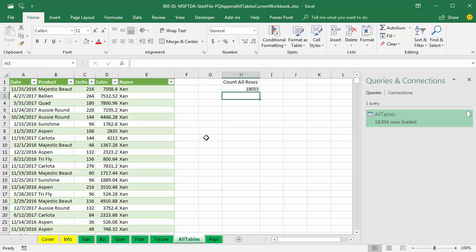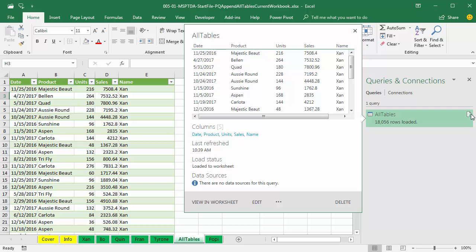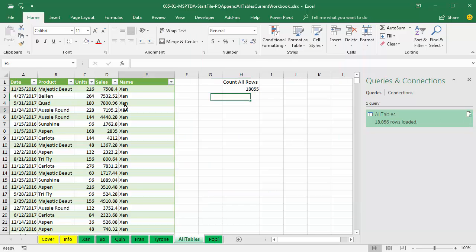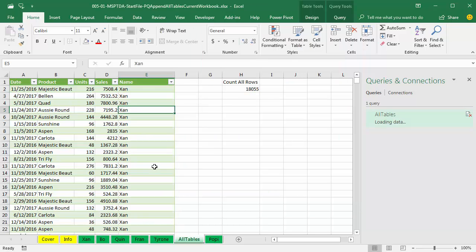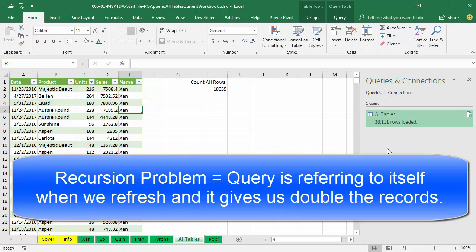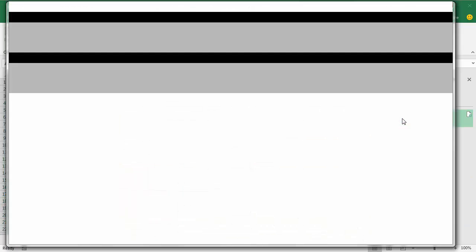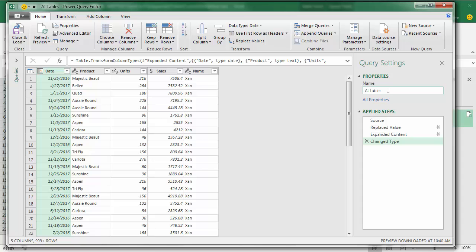Now let's do one last thing to prove to ourselves that we're in big trouble here. I want to refresh the query. I can either right-click Refresh, click on that icon to refresh, or from the table, right-click Refresh. And look at that. We have double the records. No problem. Now we're going to open up the query, double-click to edit. And there's the query name,